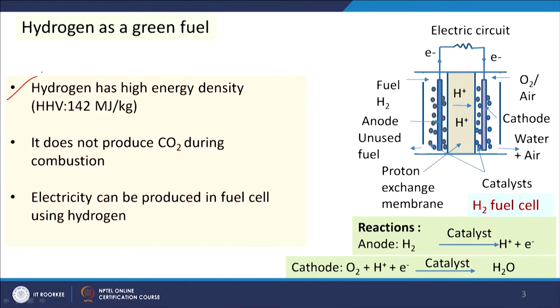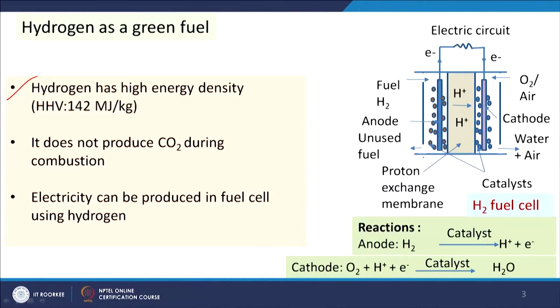As you know, hydrogen has a very high energy density, and the high heating value is 142 megajoule per kg. We also know that hydrogen can be combusted with no carbon dioxide emission. And one important feature of hydrogen is that it can be used in a fuel cell and electricity can be generated. So, this figure shows the electricity generation in the hydrogen fuel cell.